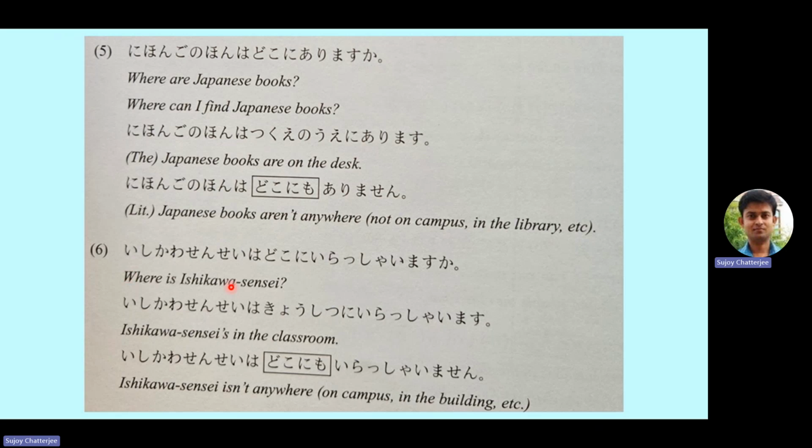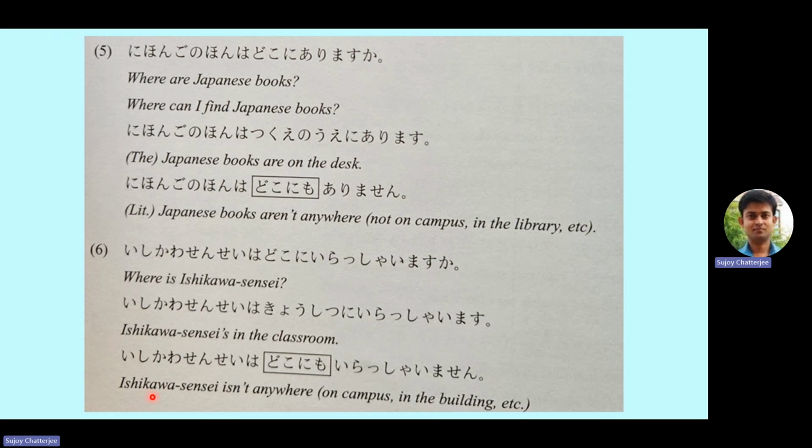Next is, where is Ishikawa sensei? Ishikawa sensei wa doko ni irashaimasu ka? Again, it is a respectful manner, so that's why irashaimasu ka. The answer is Ishikawa sensei is in the classroom. Ishikawa sensei wa gyoshitsu ni irashaimasu. Gyoshitsu means classroom.